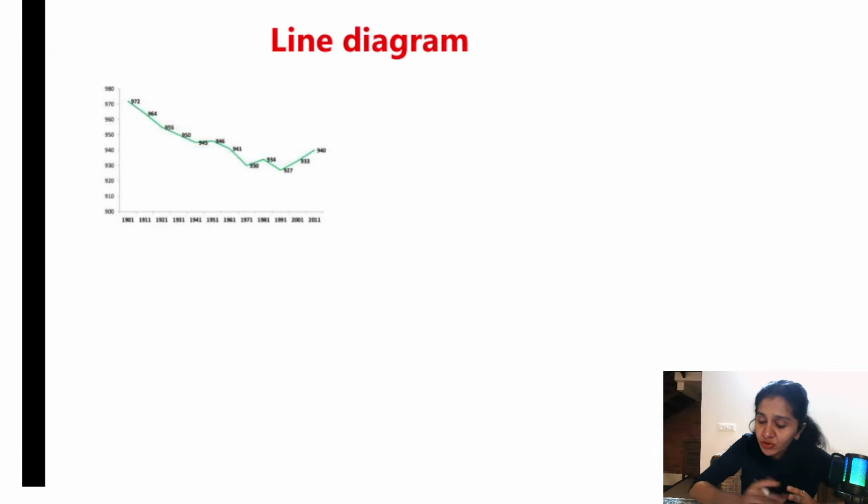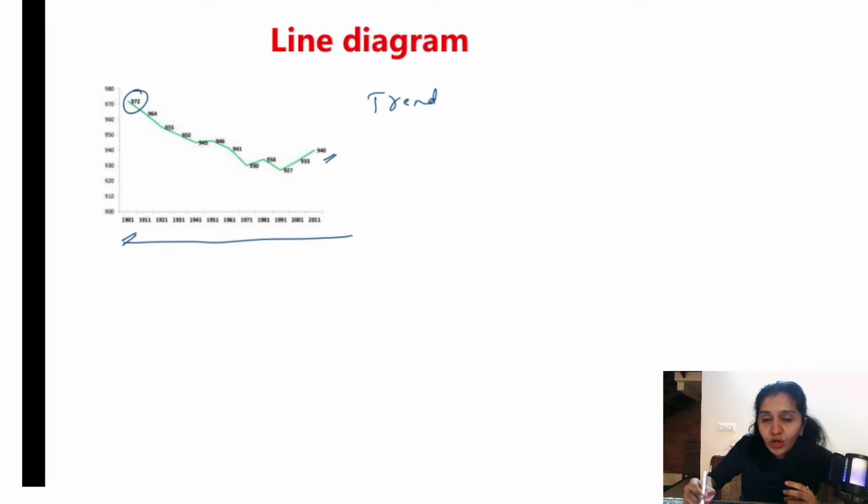What is line diagram? As you can see, over the years, what is the change in events? A change basically tells us about the trend. It is showing the trend, right? In the year 1901, the sex ratio was 972. Here it is 940. So it is changing. To show the trend, we are using line diagram.